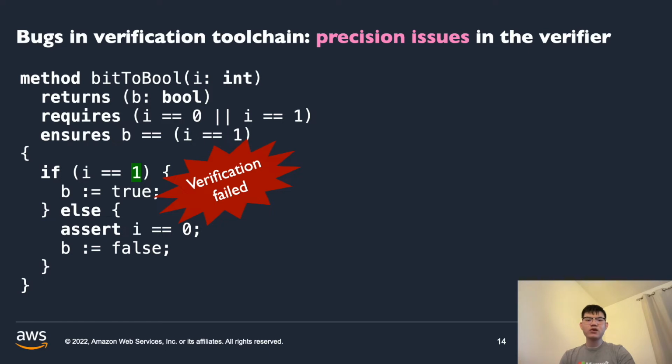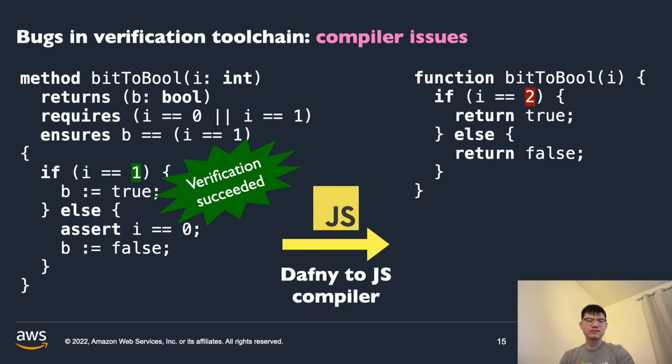Now, to be clear, verifiers like Dafny are imprecise by design. That is why it has the assertion statement to guide the verifier to prove non-obvious specifications in the first place. However, it's still true that precision issues affect the usability of tools, and we would like to flag these issues. Lastly, there could be compiler issues. The Dafny program that we write truly satisfies the specification, and the Dafny verifier is able to prove it. Unfortunately, in this scenario, the compiler is faulty, making the resulting program not semantically equivalent to the original Dafny program.